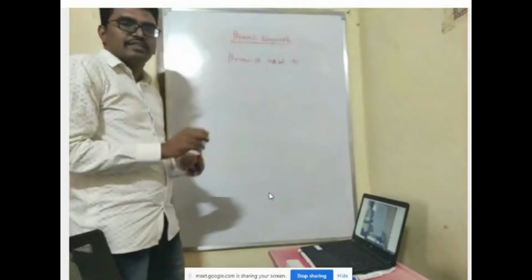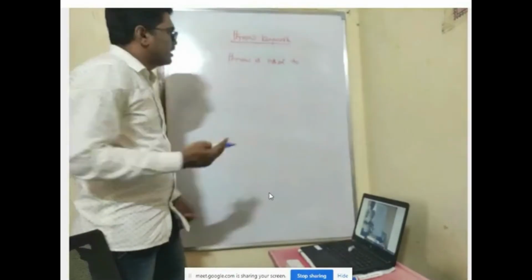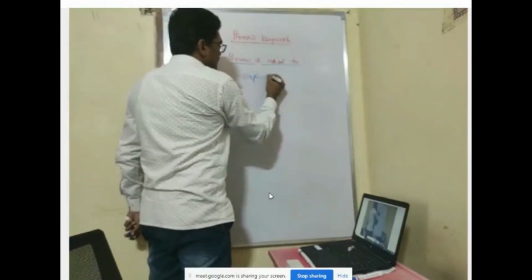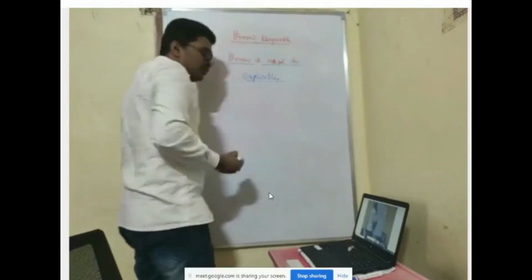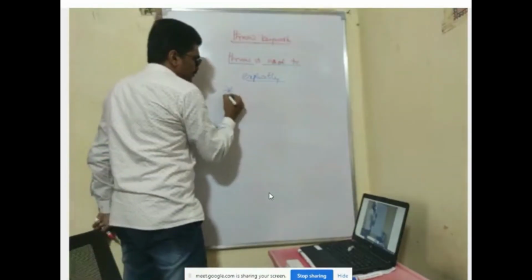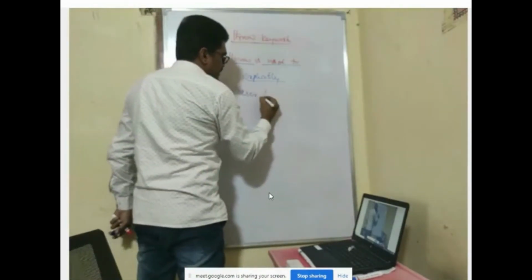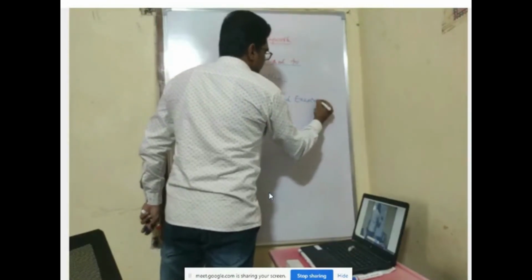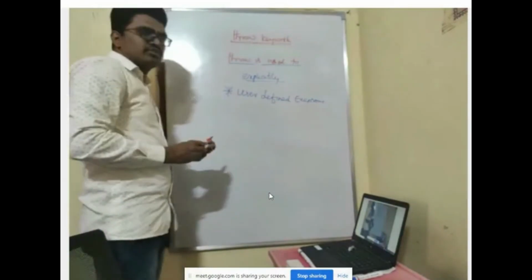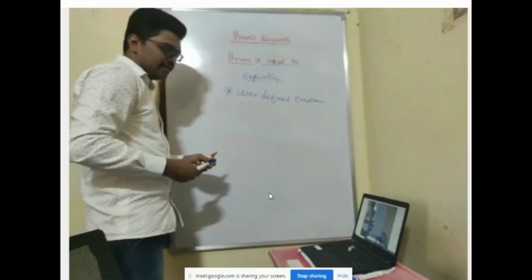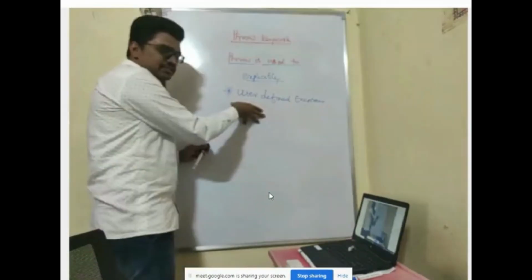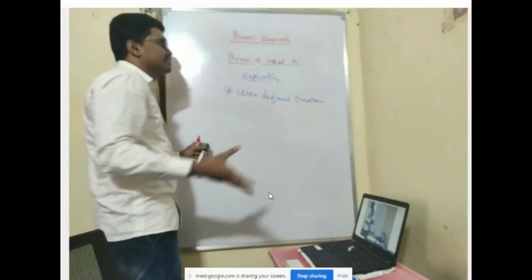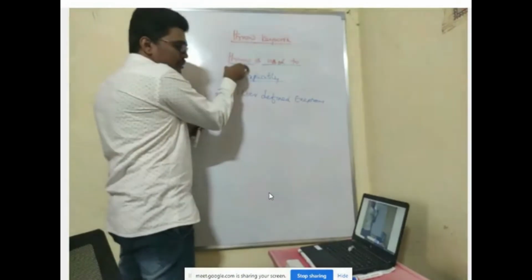You can do it explicitly if you want by using the throw keyword. By using the throw keyword, you can explicitly transfer the control. It is mainly useful when you are dealing with user-defined exceptions. What are user-defined exceptions? We are going to see that later. We can create our own exceptions in Java. So in that case, the throw keyword is very useful.